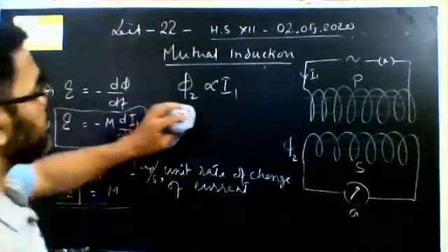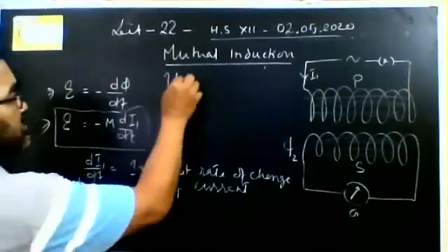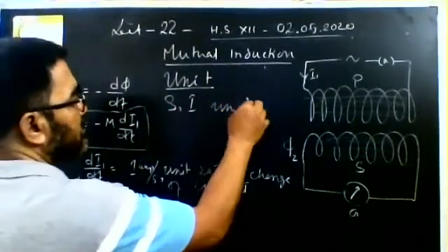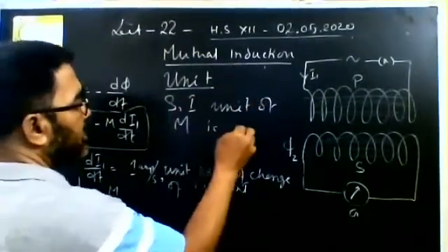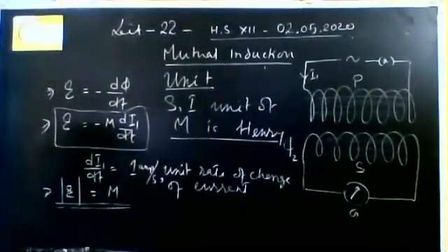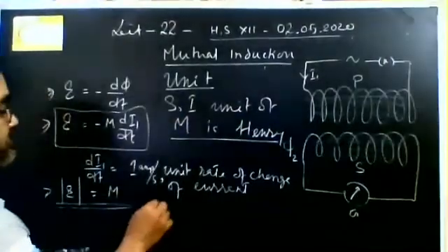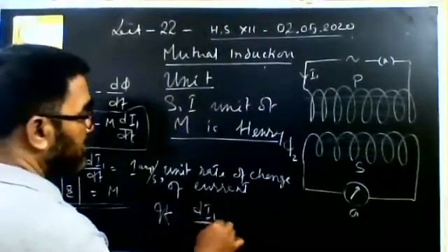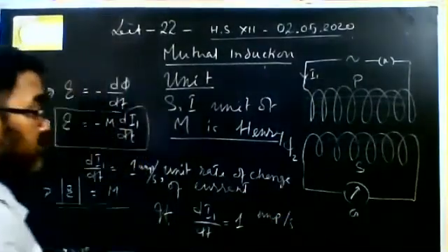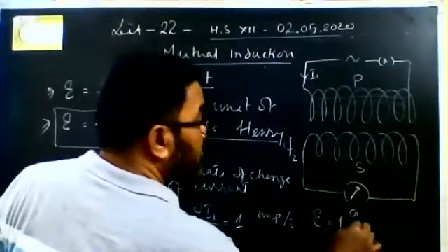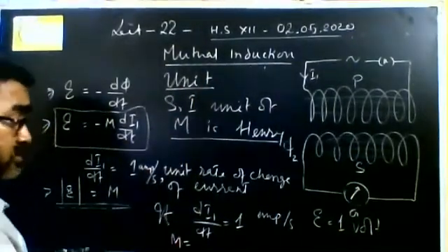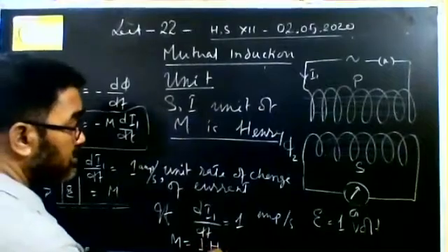So what will be the unit? Next, come to the unit. Again, the SI unit of M is again Henry, right? If di1 by dt is equal to 1 ampere per second, and EMF produced is equal to 1 volt, then M, the mutual inductance, is equal to 1 Henry by definition.